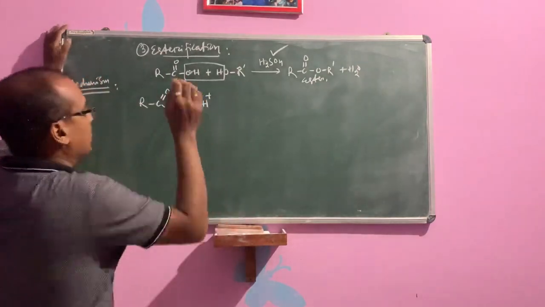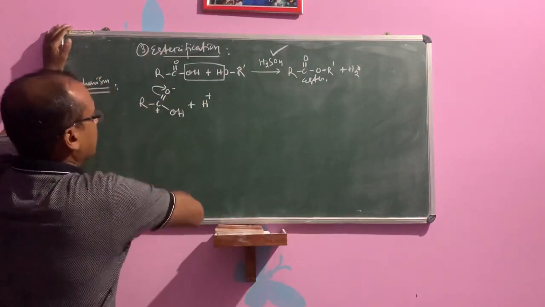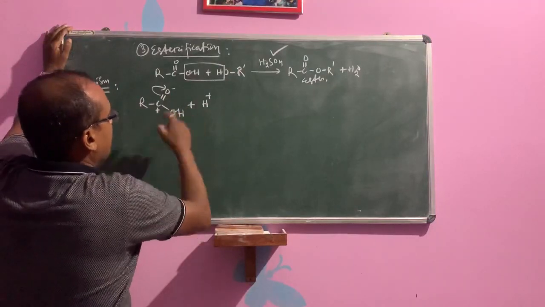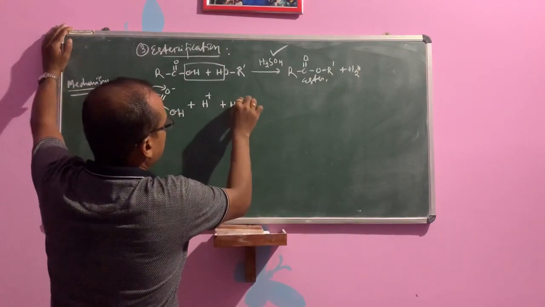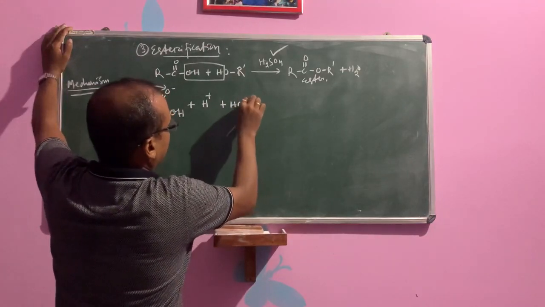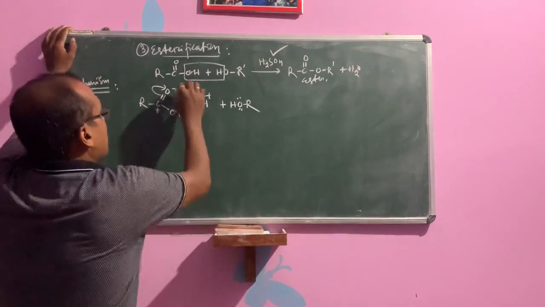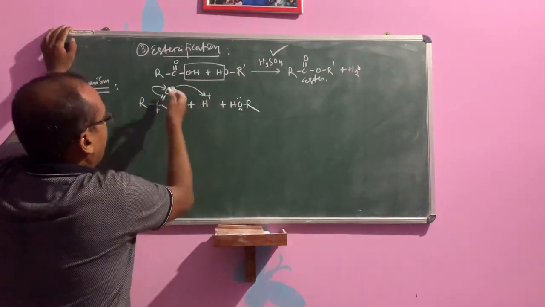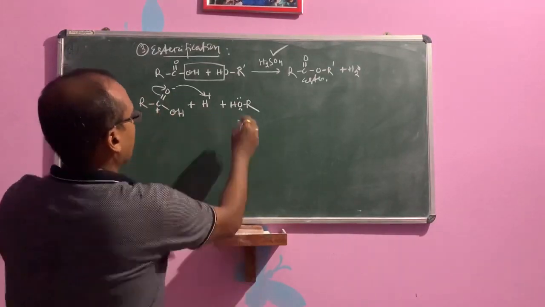You see carefully. Negative, this one is positive. So oxygen will go to the H plus. In presence of alcohol, that is HOR, oxygen having the lone pair. So it will form the OH. Carbon will be positive. Here presence of lone pair.